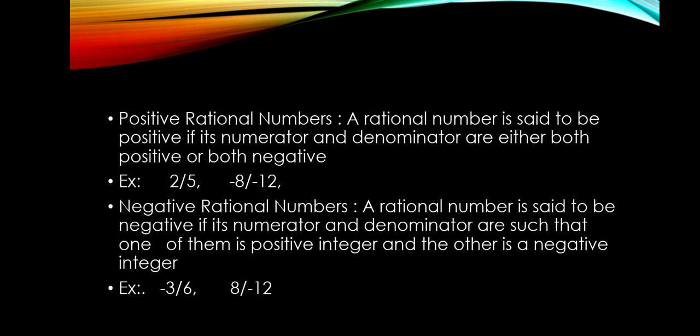A rational number is said to be negative if its numerator and denominator are such that one of them is a positive integer and the other is a negative integer. For example, minus 3 upon 6. Here the numerator is negative and the denominator is positive. In the other case, the denominator is negative and the numerator is positive. So negative rational number means one of them should be positive and the other should be negative.